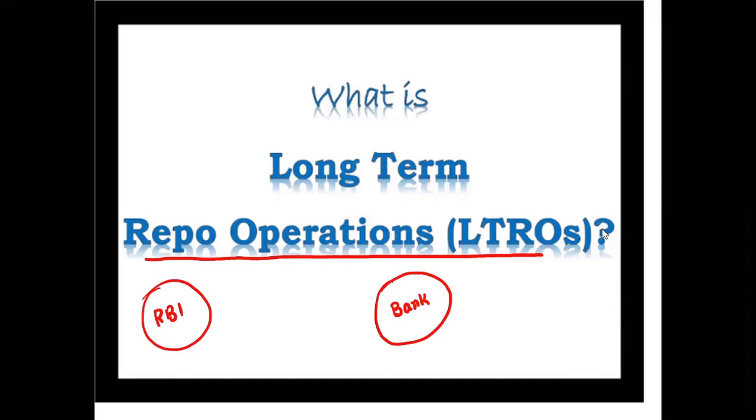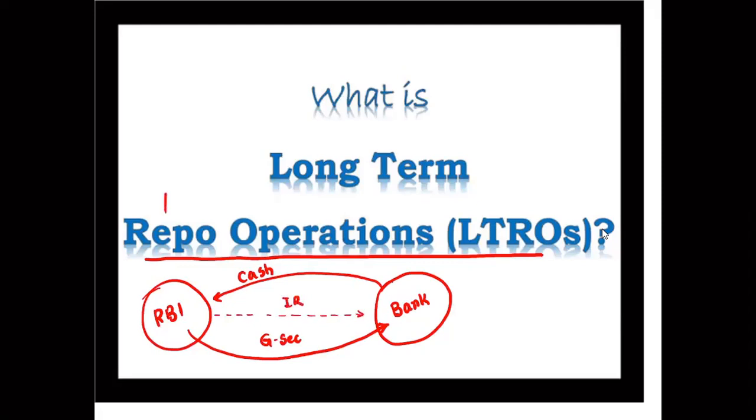Simply, banks will give cash and the RBI will provide G securities, government securities. So for the cash, interest will be paid by the RBI.